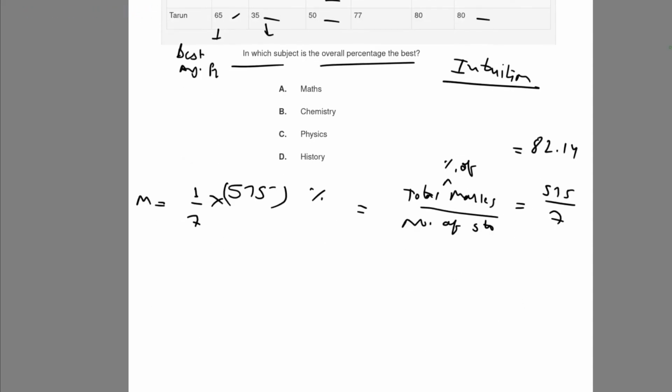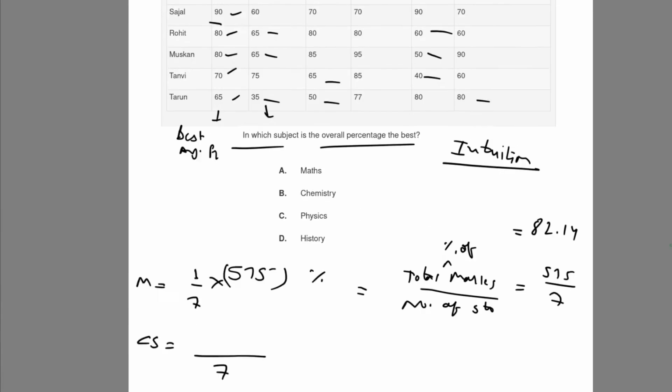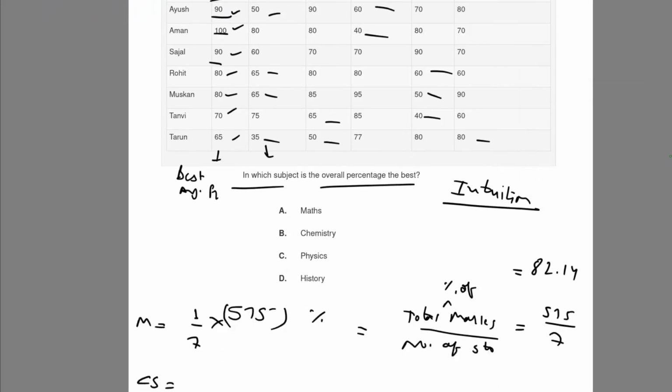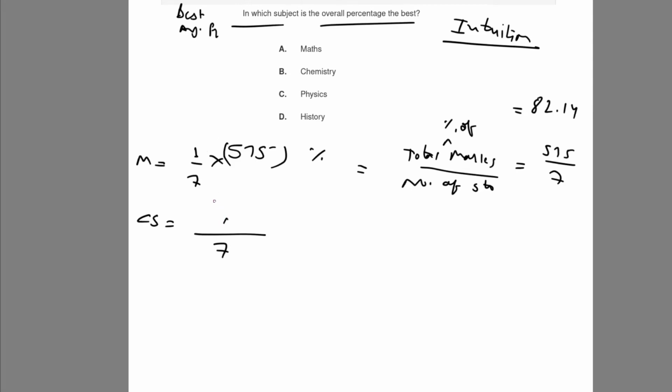For computer science, let's find the summation: 80 plus 70 plus 70 plus 60 plus 90 plus 60 plus 50. It's 510, sorry, the number was 510.